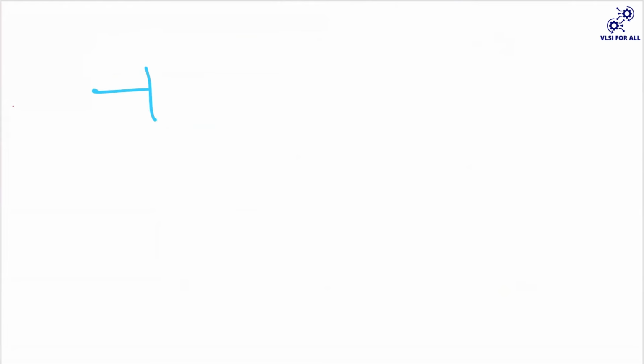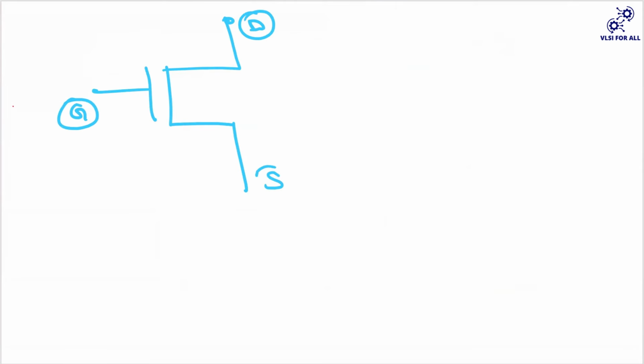So let us now come to the representation of your NMOS. That will be like this. You're going to have your gate, your drain and your source. Now your current direction will always be from your drain to source, so I will represent it like this. And the point to note here is your gate current will be zero because there is an insulator in between. This insulator won't allow the current to pass from your gate to your body. So your gate current is ultimately zero, and the only current that exists here is your ID, that is from your drain to source.